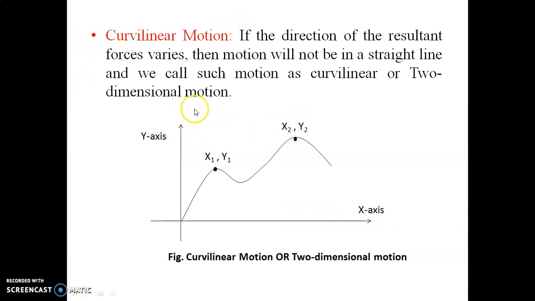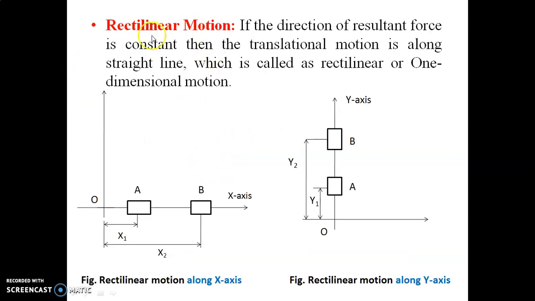In curvilinear motion, we require two coordinates to define the position, whereas rectilinear motion, also called one-dimensional motion, needs only one coordinate. Because if motion is taking place along the x-axis, then definitely the y coordinate is 0. If the body is at point A, the displacement is x1. When the body is at point B, the displacement from the origin point O is x2.